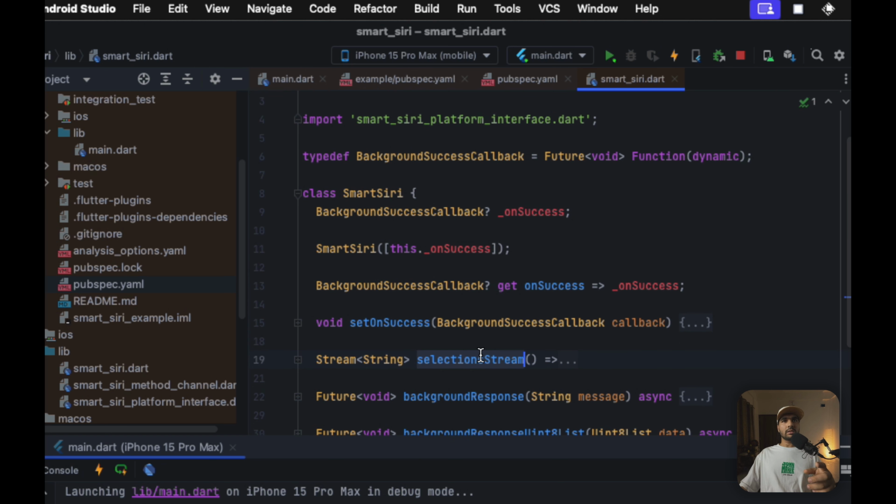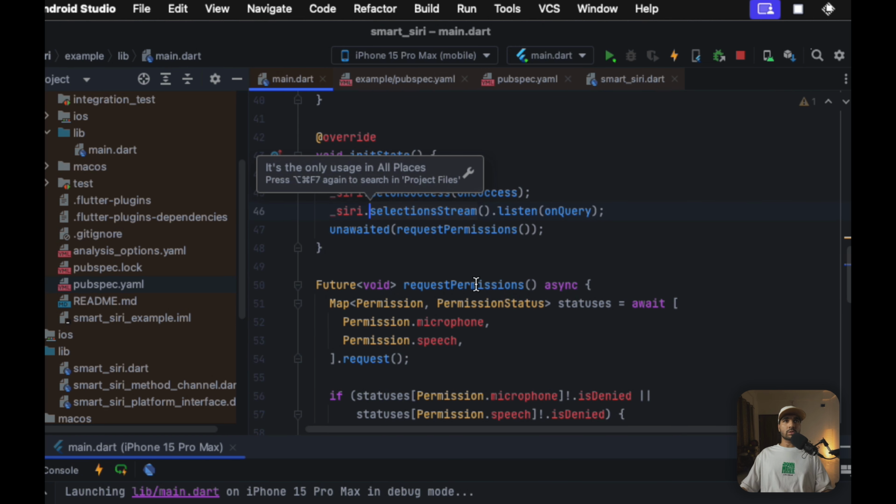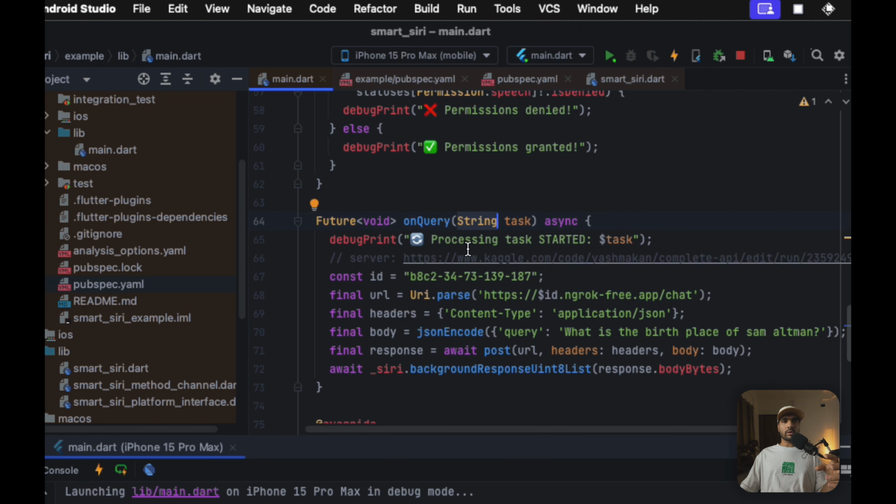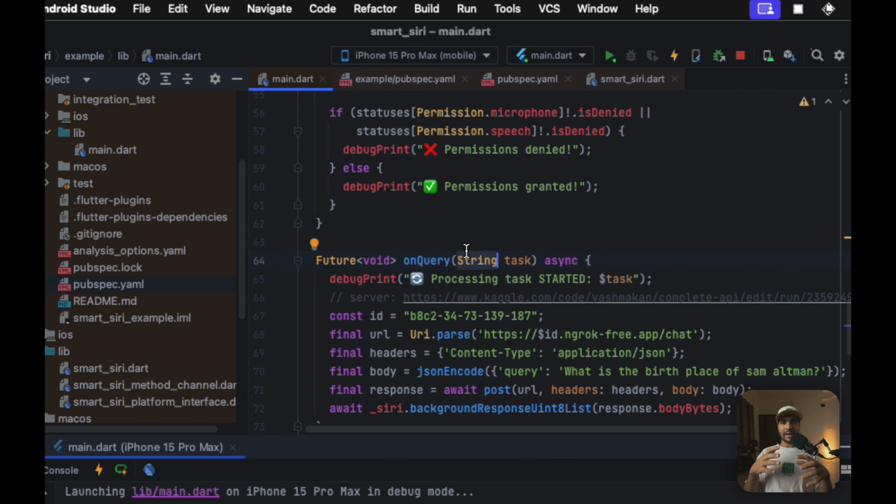And let's see the stream. This is interesting because whenever we get any message back, we are going to listen to this stream. This is also called inside the init state. So we are setting the stream and we are listening to it, and we have this method onQuery. Whatever task or message we get from our app intents on the Swift side will be passed on to this onQuery method, and that task, that message, will be received here inside our Dart.